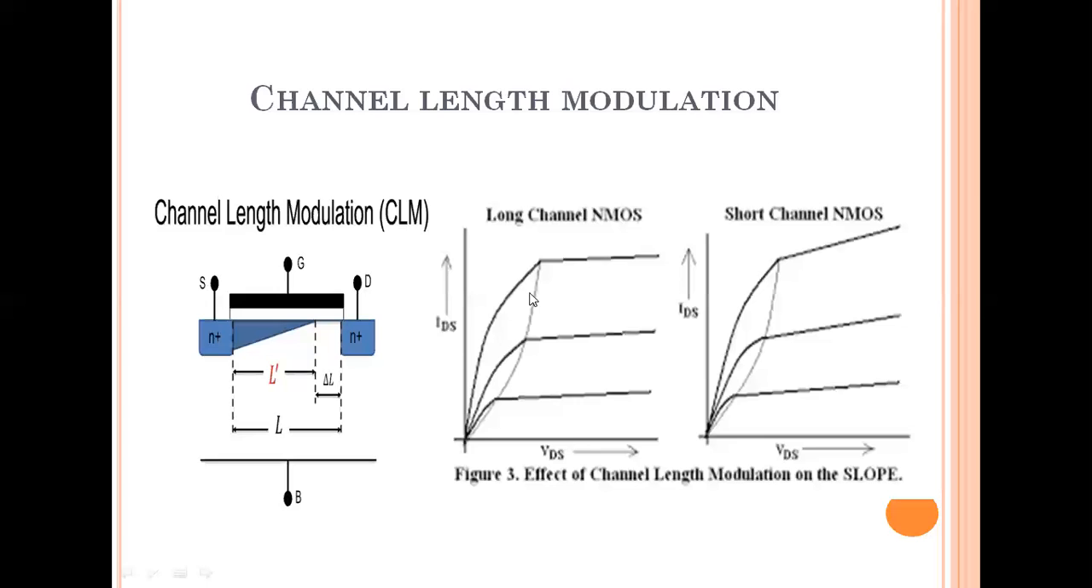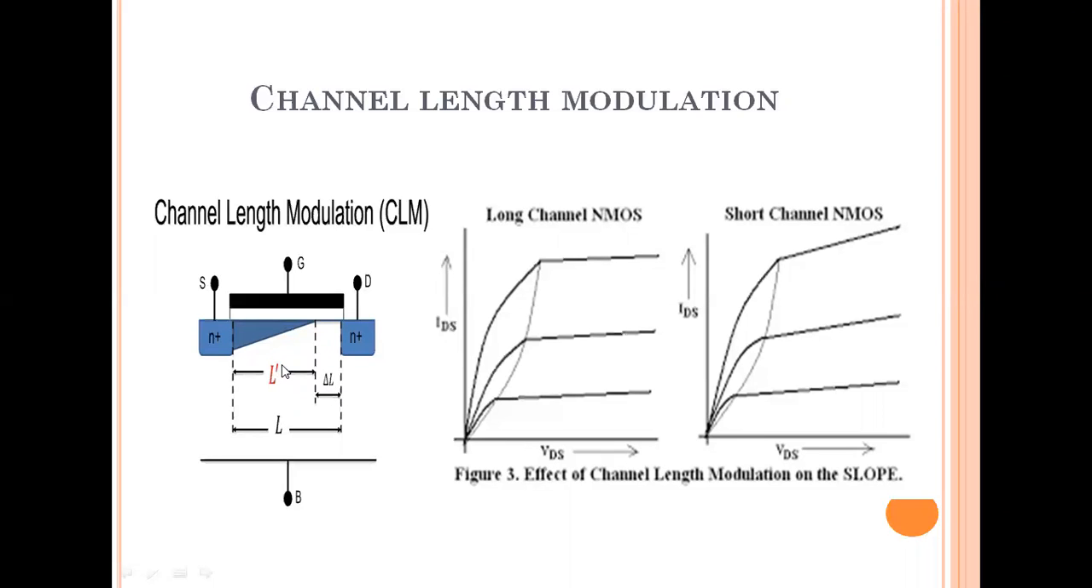With this diagram you can observe that a depletion region occurs between the drain terminal and the channel. Ideally the channel is formed, and the channel length is uniform. But here we get a depletion region formed between the drain terminal and the channel, and this depletion region is called delta L.